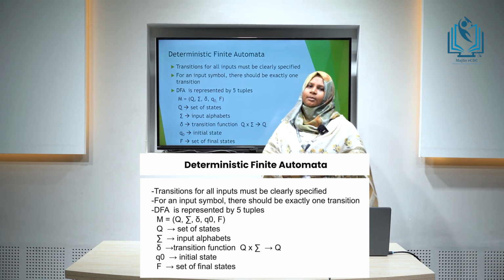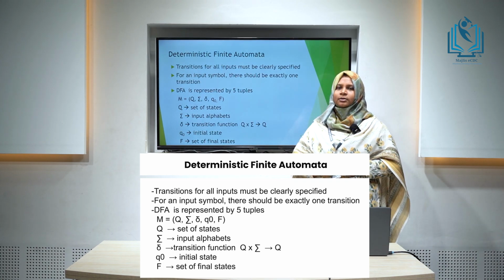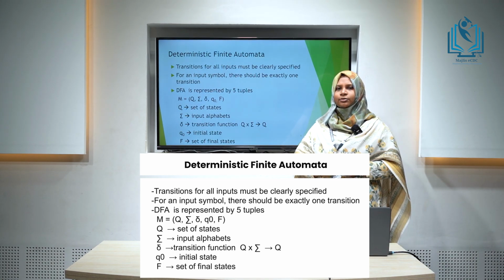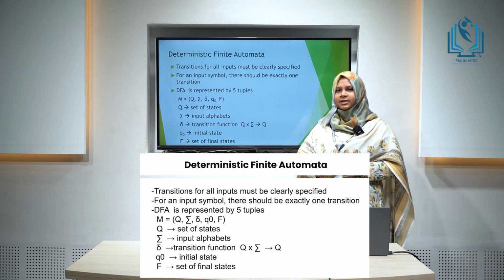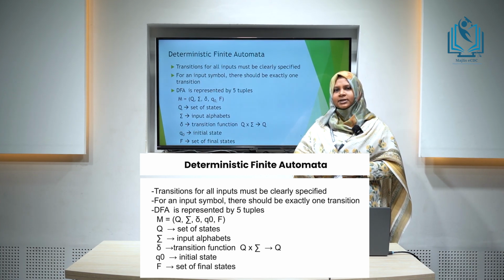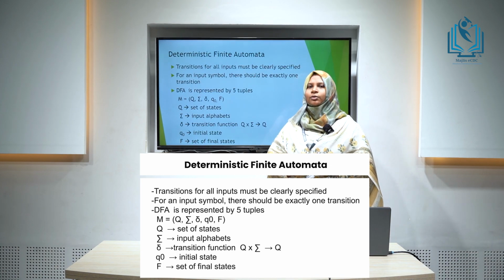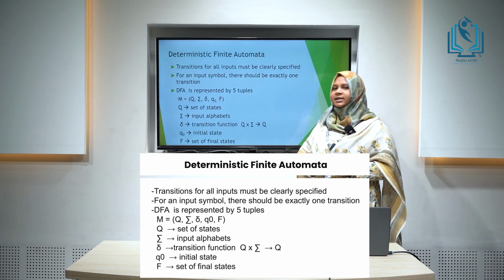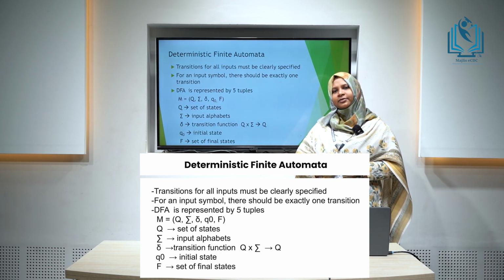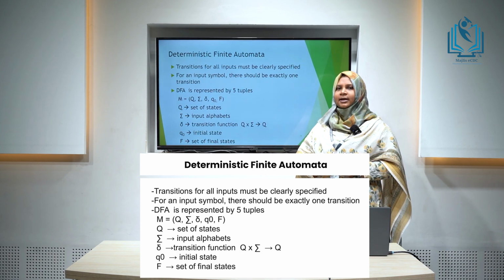That is, a machine M is equal to Q, sigma, delta, Q0 and F, where Q defines the set of states, sigma defines the set of alphabets, delta defines the transition function. For a DFA, the transition function is given as Q cross sigma gives Q. Q0 defines the initial state and F defines the set of final states. Let's consider an example.